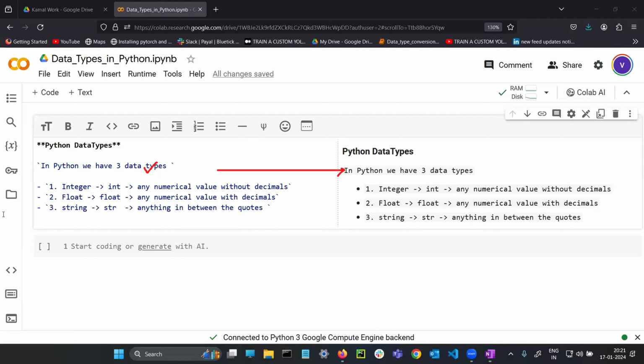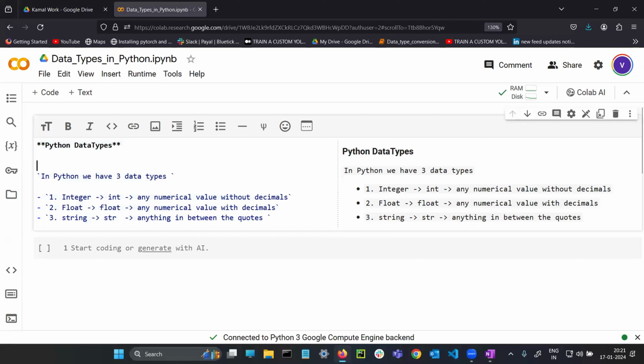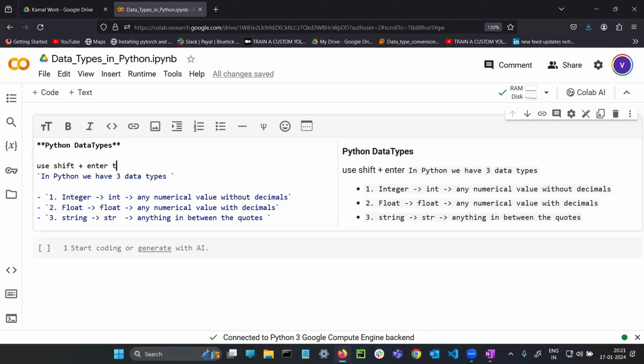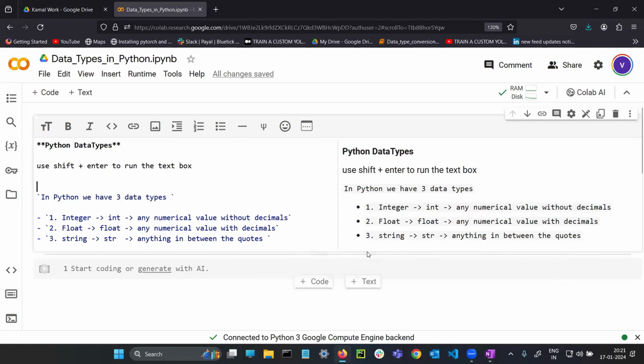I already told you in the last section. If you write the theory, after writing the theory, use shift plus enter on the keyboard to run the text box. Because if you observe what I have done, I opened the text box and in the text box, I have written the theory. Sir, after writing the theory, how to run?